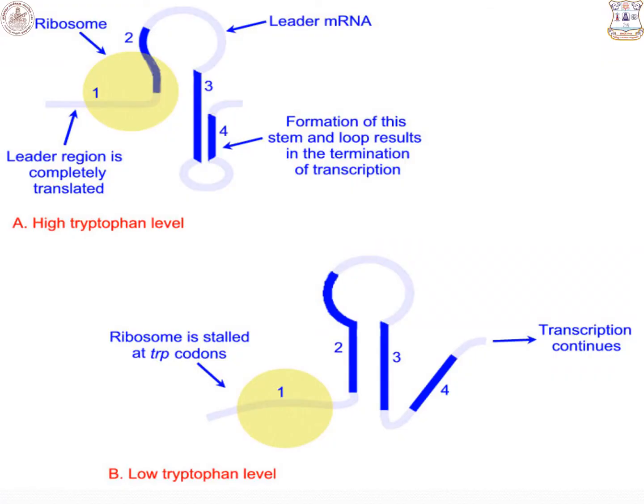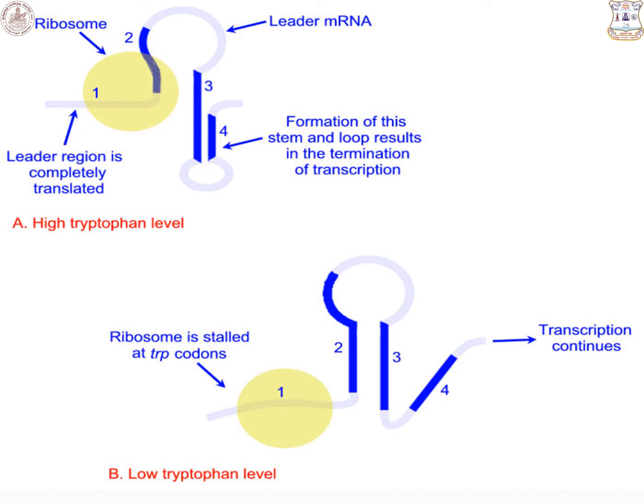Next, students, we will see the mechanism of attenuation. For example, if there is a low concentration of tryptophan in the E. coli cell, the termination of transcription is mediated through translation of the leader peptide. There are two tryptophan codons in the sequence, and this translation is very sensitive to the concentration of charged tryptophan tRNA molecules.